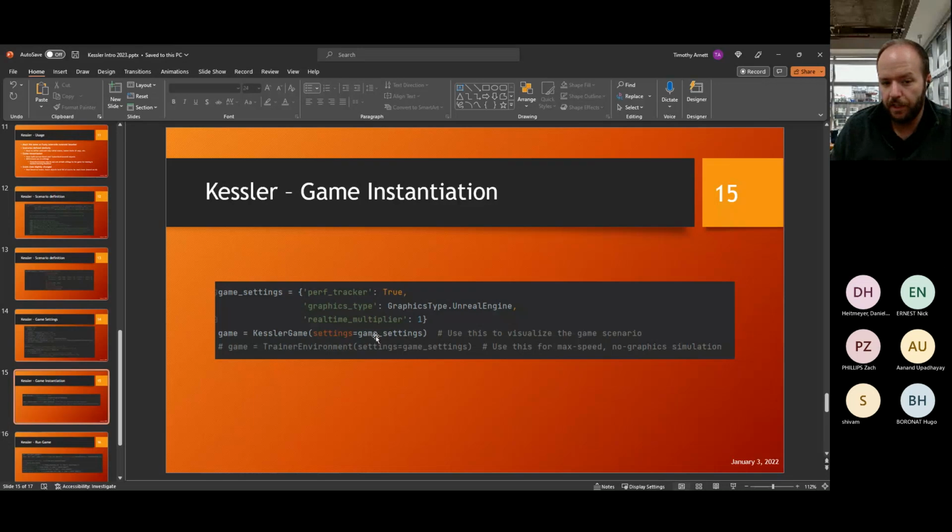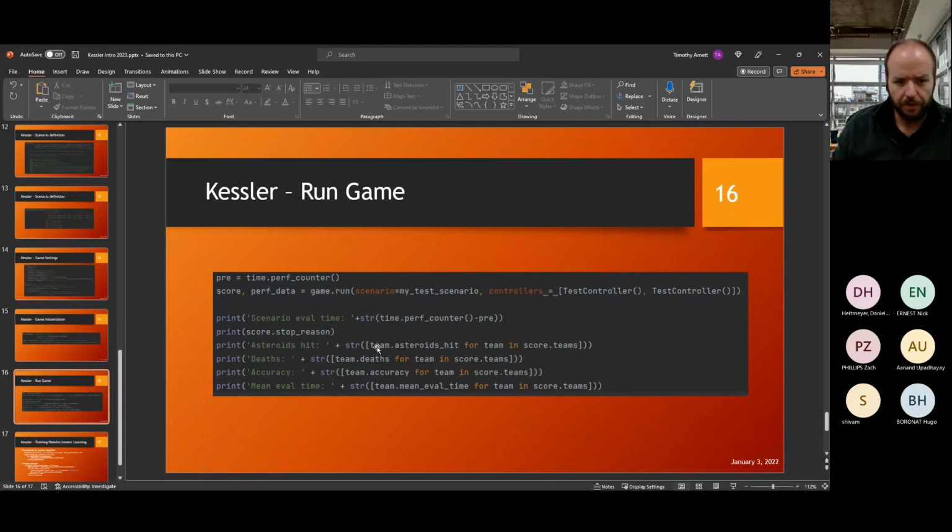We could also instantiate a trainer environment. It's the same thing. You're just calling trainer environment instead of Kessler-Game. And this does max speed, no graphics or anything, so it's much, much faster for things like reinforcement learning. So then you instantiate the game object. So that's what you have here. And then you can run it.